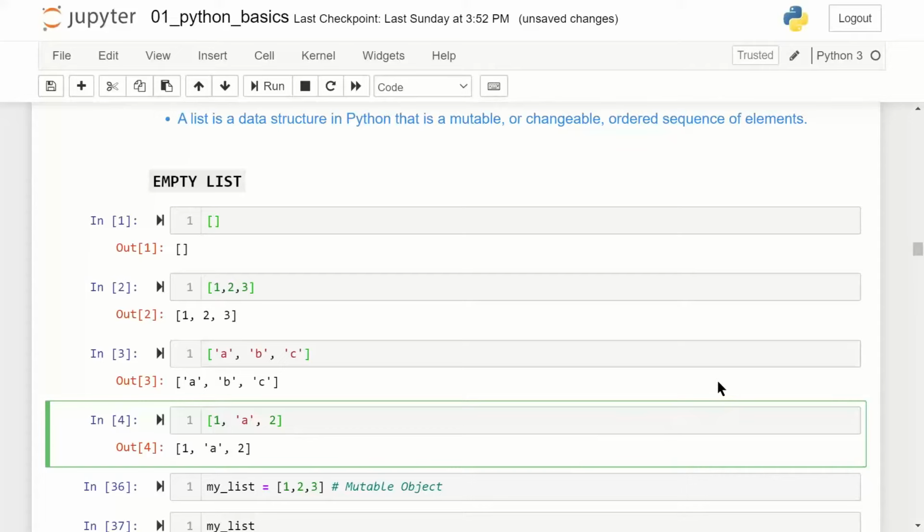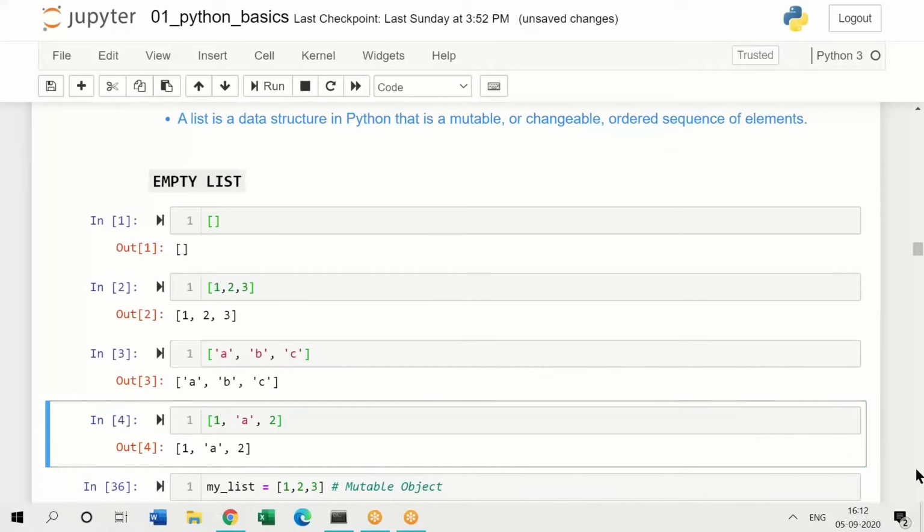A list in Python is an ordered sequence of values, an ordered sequence of objects. It is not necessary that all objects should be of the same type. Objects can be of any type. Now, if we have to create a matrix in Python, a matrix is created using a package, NumPy. So here a list is not a matrix. List is not a matrix.